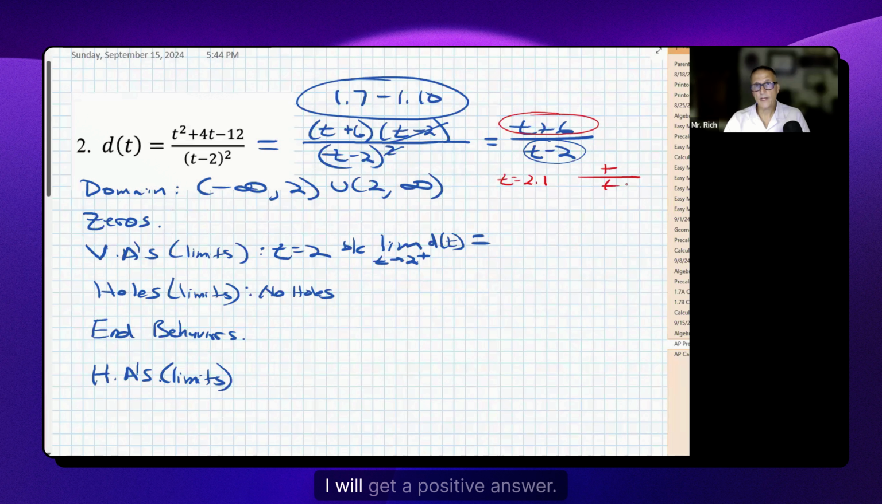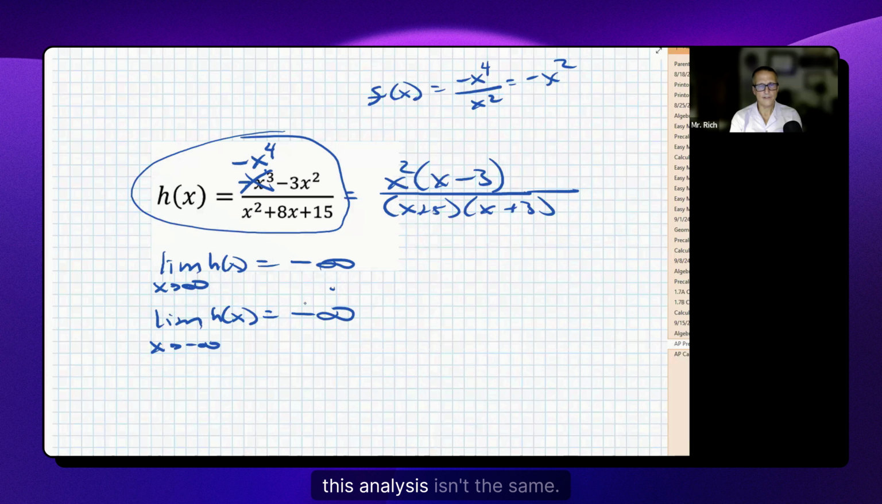So that's how you can get the end behaviors when there's not a horizontal asymptote. And we're restricting this whole discussion to rational functions. Rational functions are ratios of polynomials. This analysis isn't going to be exactly the same if I've got fractional exponents, which are not polynomials, or if I have radicals involved. These are ratios of polynomials.